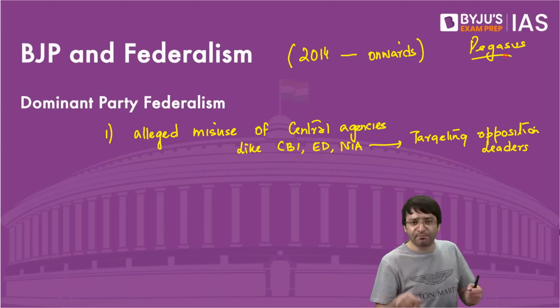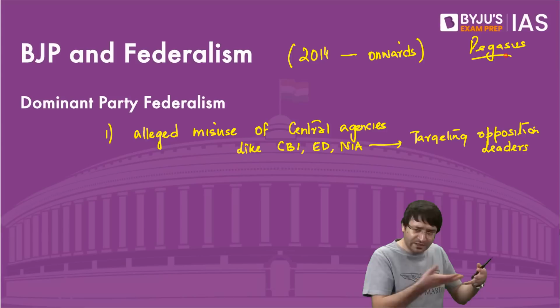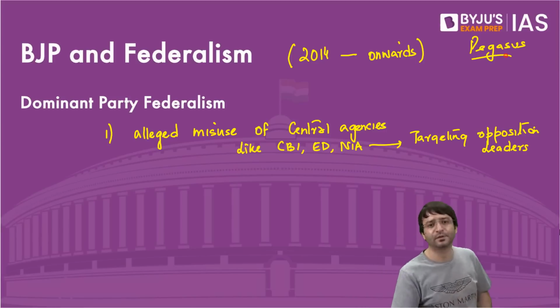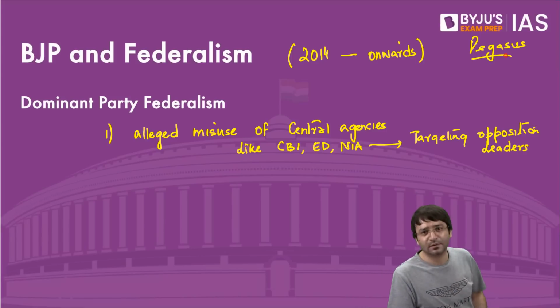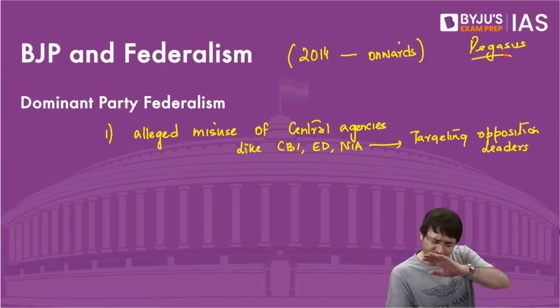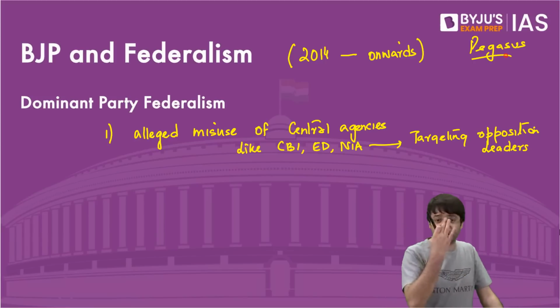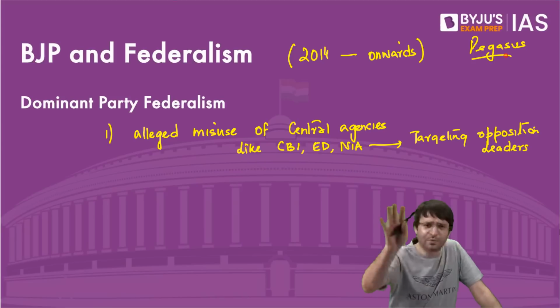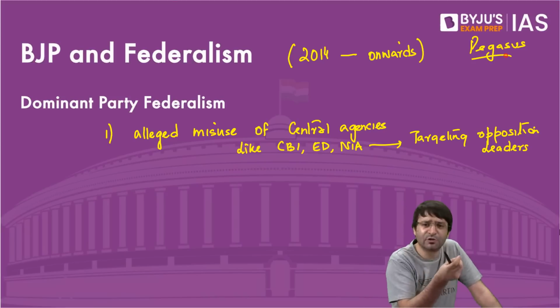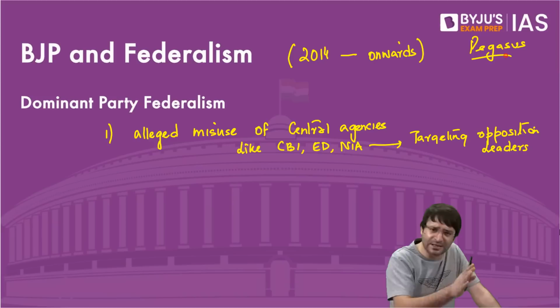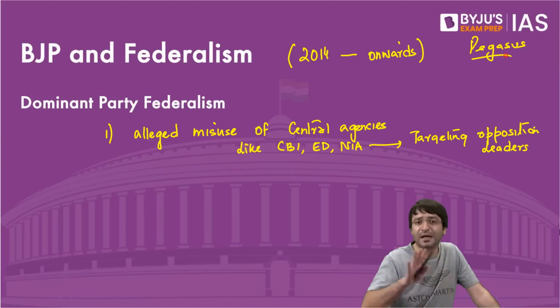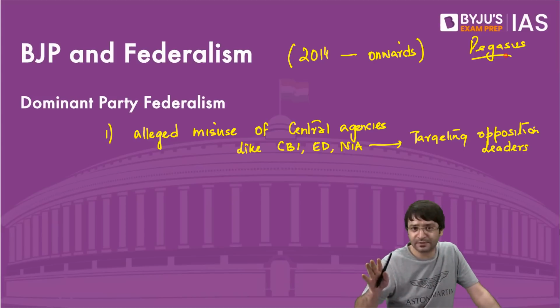Court can punish me because I'm waging war against the country, because the evidence is in my laptop. There was one individual, Rona Wilson. Okay, let's not get into that. That is irrelevant for the exam now. Just to give you a broad picture, there has been allegation of misuse of central agencies such as CBI, NIA, Enforcement Directorate against the opposition leaders.